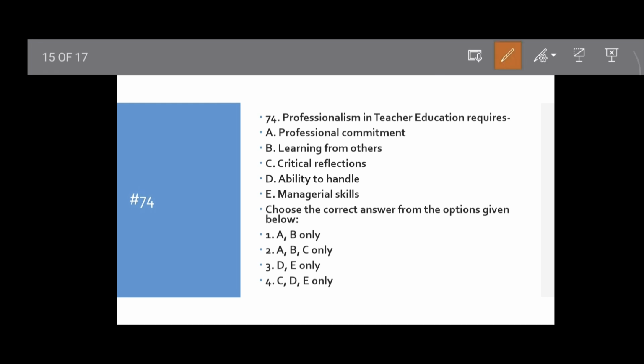Question number 74. Professionalism in teacher education requires what? Professional commitment, learning from others, critical reflection, ability to handle managerial skills. As you know, professionalism mainly demands first professional commitment, then learning from others, then critical reflection about themselves. So A, B, C will be the correct answer.